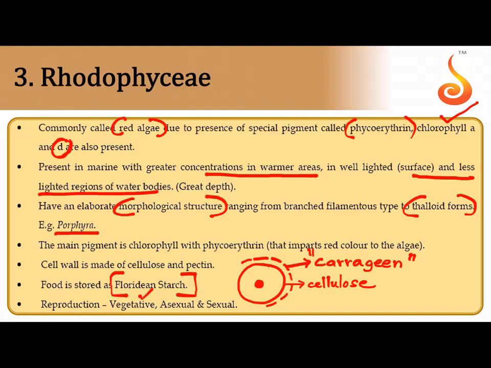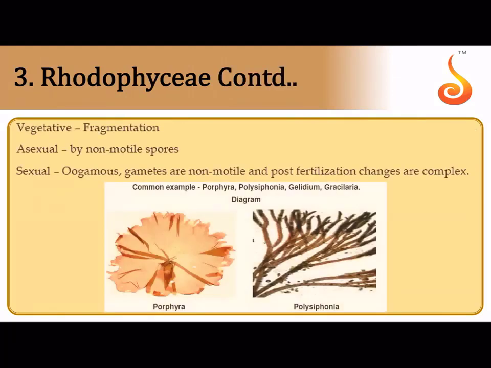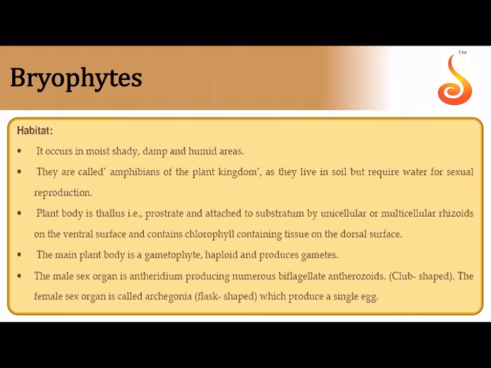Then reproduction again is vegetative or asexual or sexual. Another important interesting thing is they don't have flagellated stages in their life cycle. So even though they produce spores, their spores are non-motile. And again, the male gametes are non-motile, and therefore they are very, very tiny, and the female gamete is a large egg, and that's why we say that it is oogamous. And the post-fertilization changes are very, very complex in the case of rhodophyceae, or red algae. Some examples are given over here, that is Porphyra and Polysiphonia.